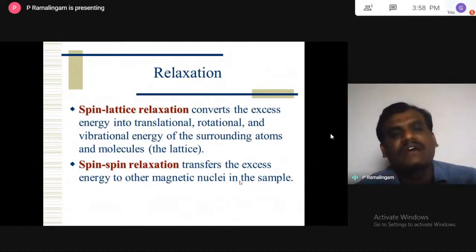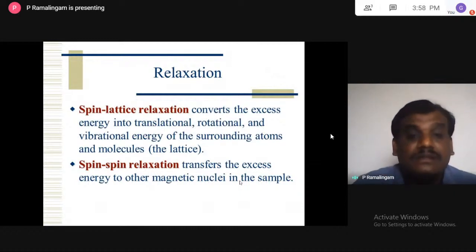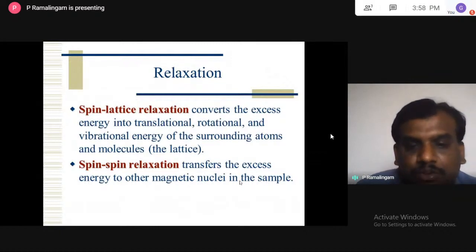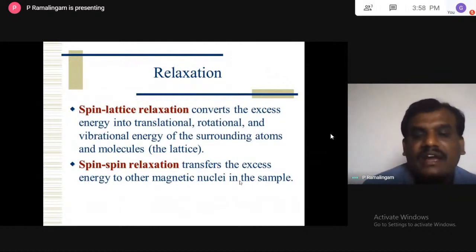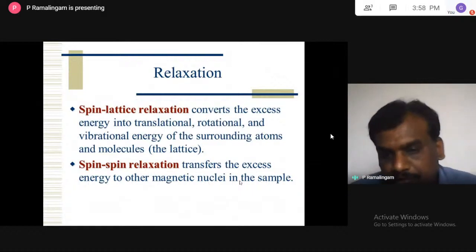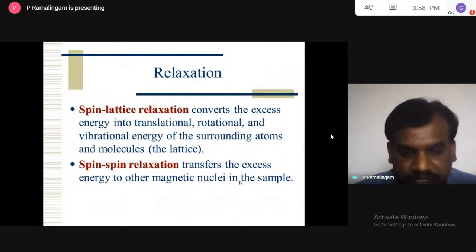That's why a split signal is due to spin-spin relaxation, where the relaxing nuclei transfer energy to the neighbor nuclei, which then undergo transitions.